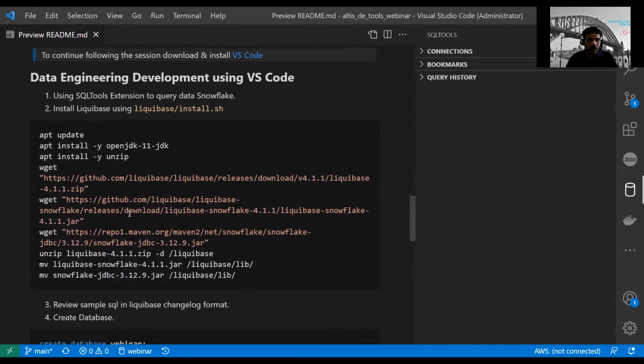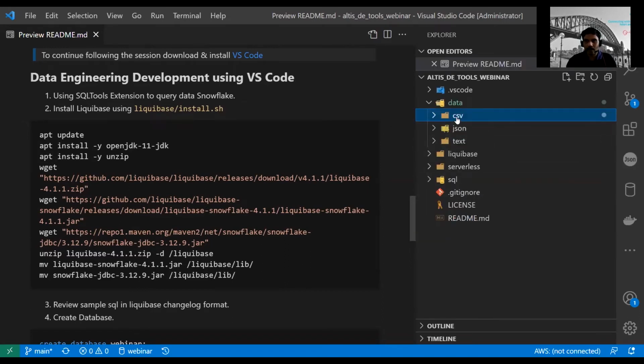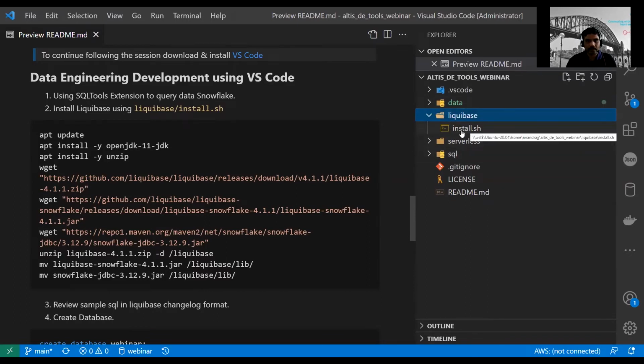So you can deploy it automatically using your CI/CD pipeline, like Azure DevOps, or you can use GitLab pipelines. Again, the script is available here. You can execute the script. Under Liquibase, you have the install.sh. It is the same code available here. Let's open the terminal again.